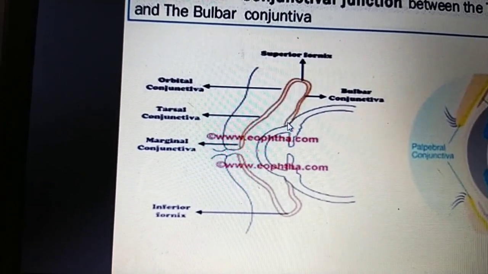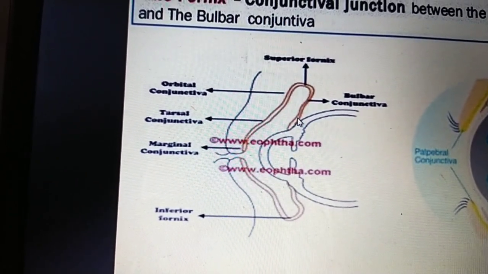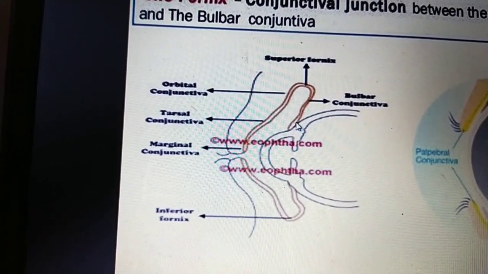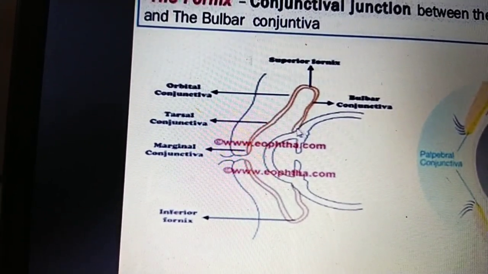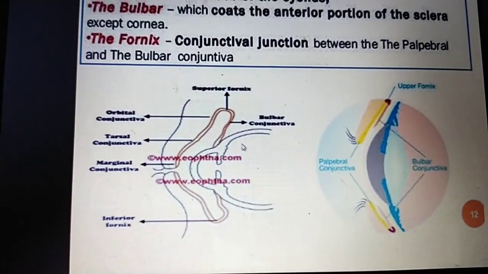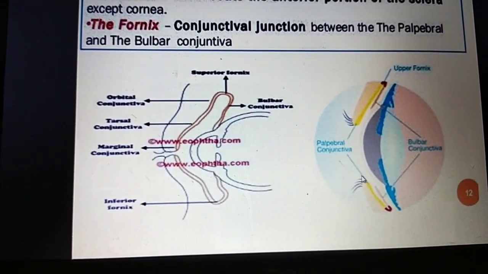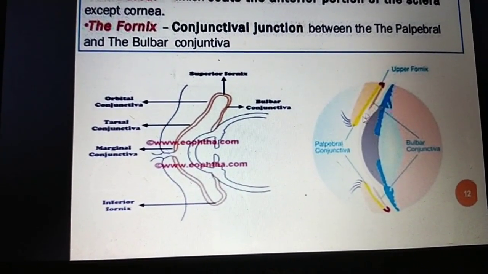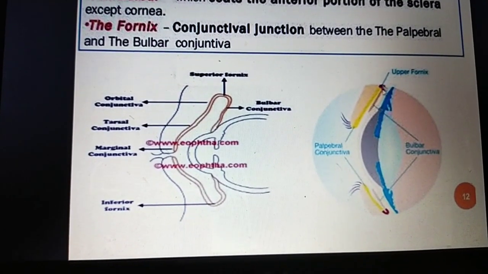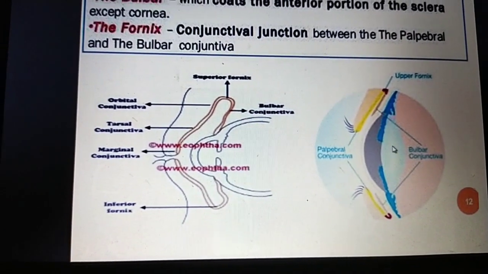Where it covers the border point of the sclera and cornea, this part is the limbus. Here also you can see the palpebral, the fornix, and the bulbar conjunctiva.